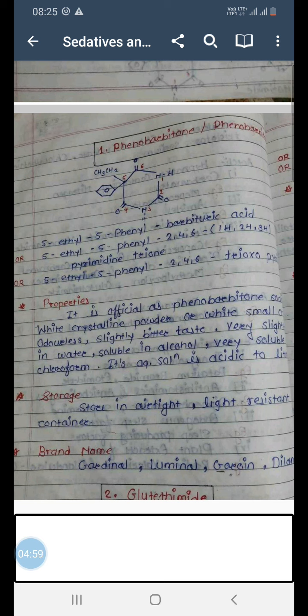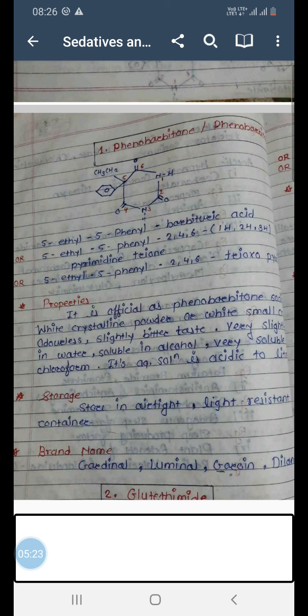Ethyl comes first, E comes first, P comes later, that's why. 5-ethyl comma 5-phenyl barbituric acid, or 5-ethyl comma 5-phenyl hyphen 2 comma 4 comma 6 hyphen pyrimidinetrione.